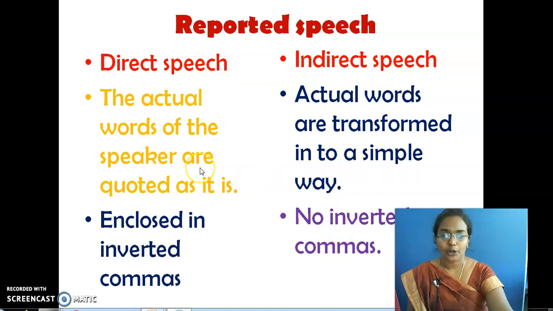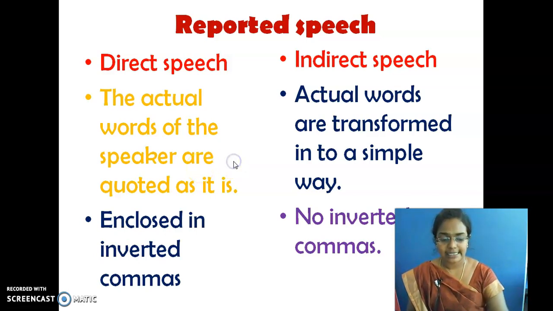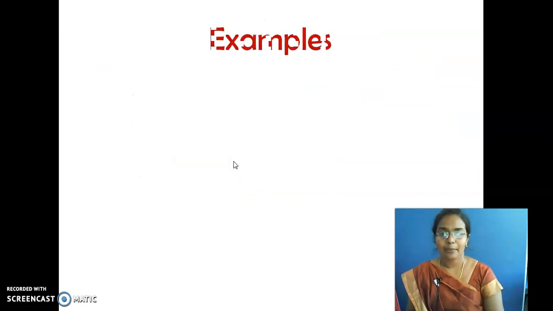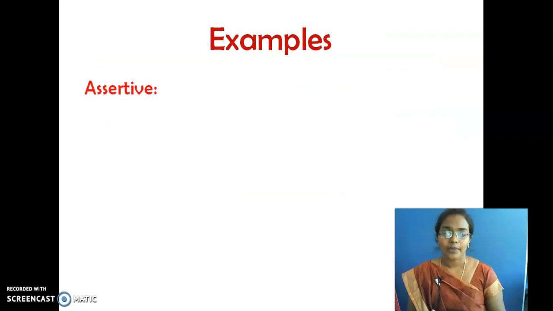Take it down in your notebook. Next, when we move on to the next slide, you can see I am going to give you some examples now. You know the sentence is of 4 types. This you would have read in your 3rd or 4th standard. A statement or a sentence can be of 4 types.